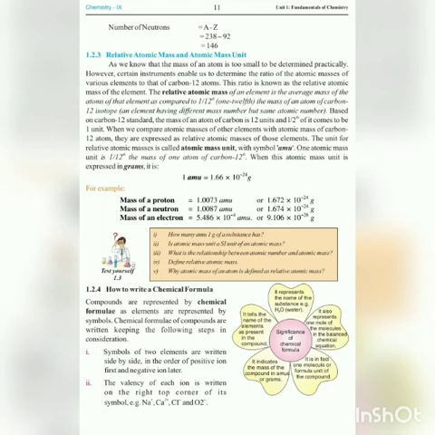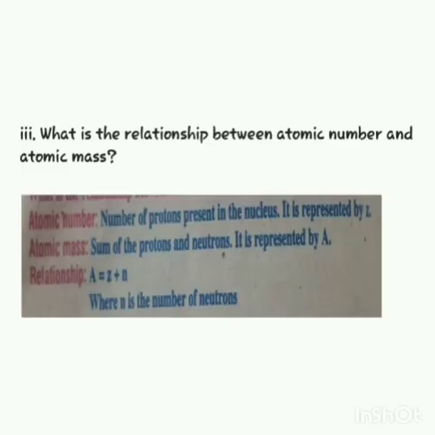Third question is: what is the relationship between atomic number and atomic mass? Dear students, as we have already discussed in class, the atomic number of an element is equal to the number of protons present in the nucleus of its atom, while mass number is the sum of protons and neutrons present in the nucleus of an atom.